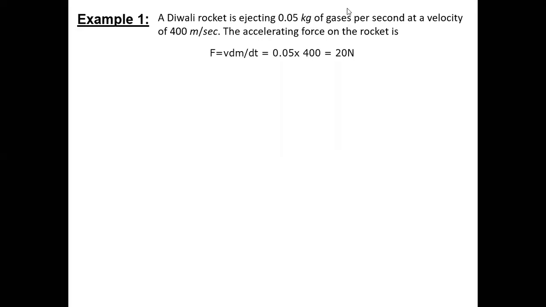The rate is given per second. So it is mass change per second. dm by dt is given. They're telling you per second how much mass is getting ejected out. And the ejection is at a constant velocity of 400 meters per second. So see, velocity is constant and your mass is changing.